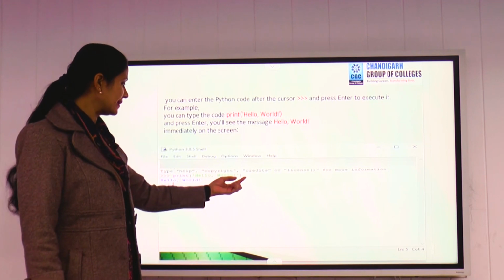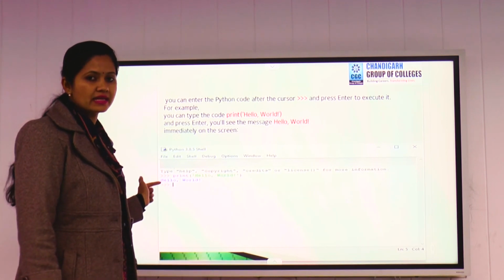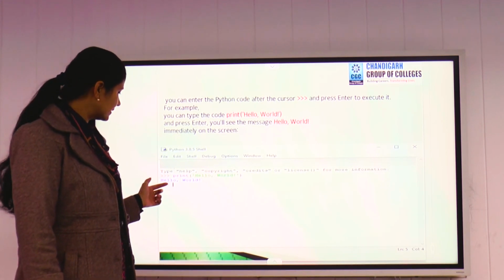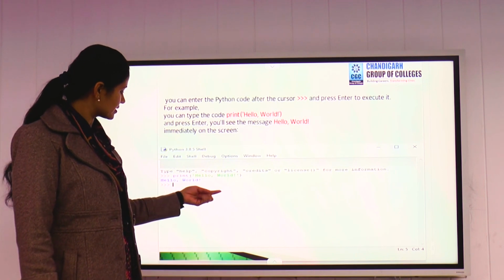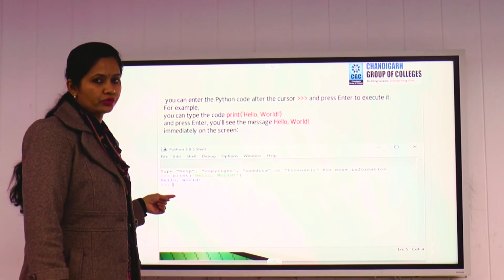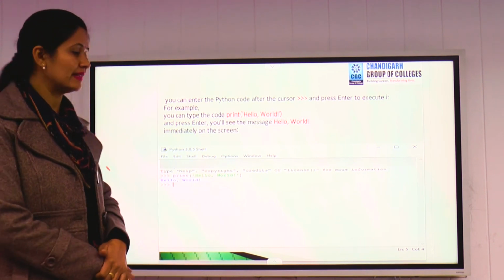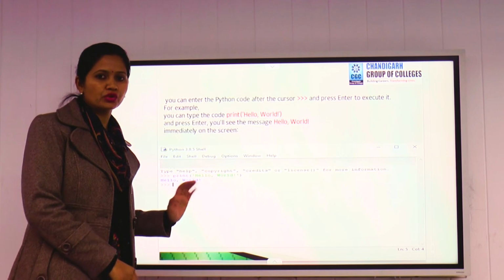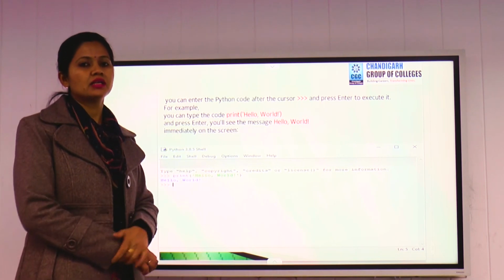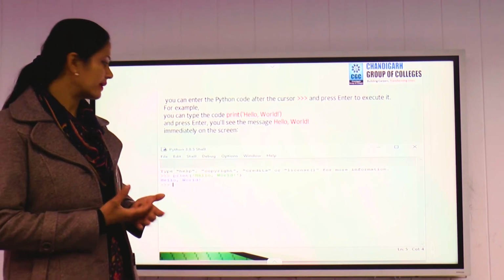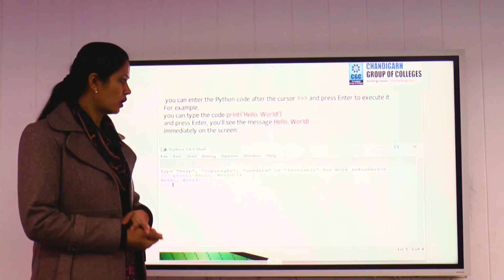Once you press enter here, you will get the result hello and world. Suppose here you give another statement, that result you will get over here. We need not give any other commands or any extra syntax. Simply we can give the command, whichever code you write, for the results you want to obtain.